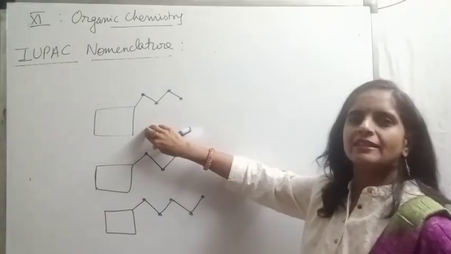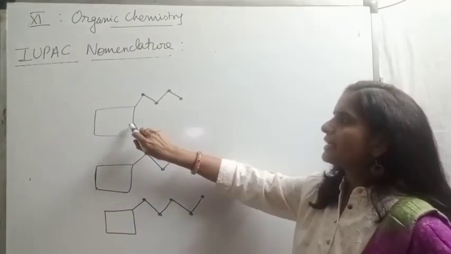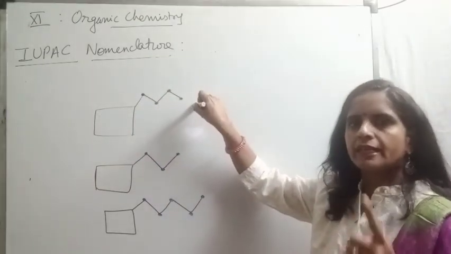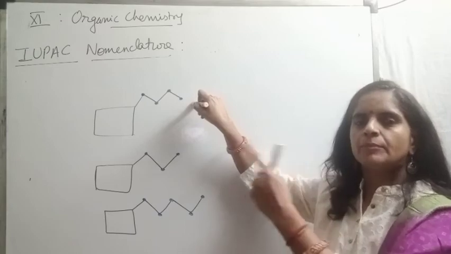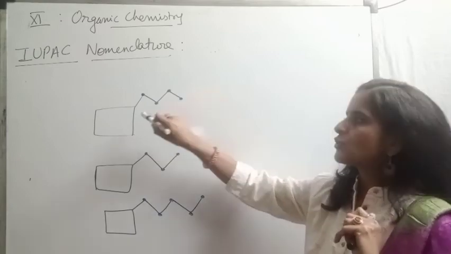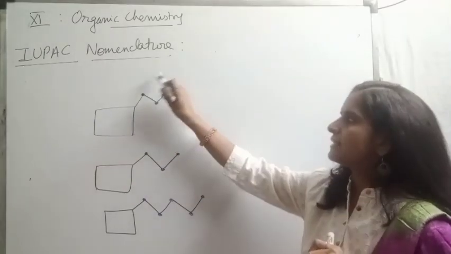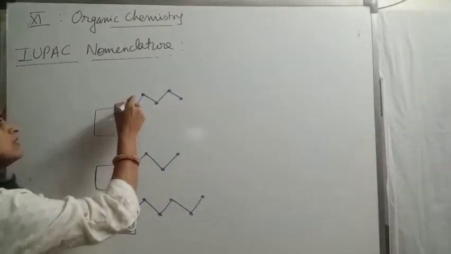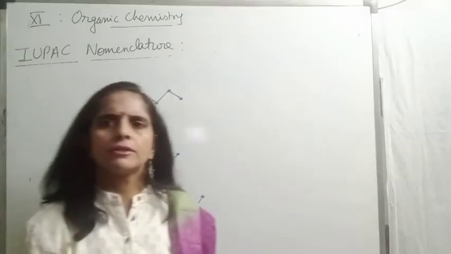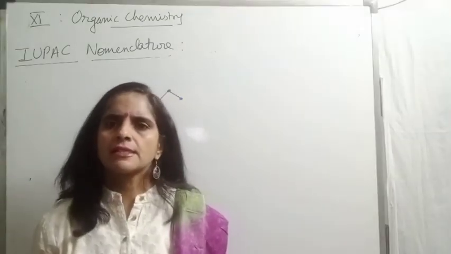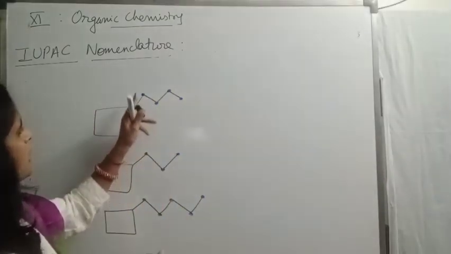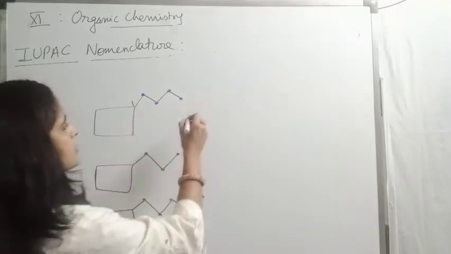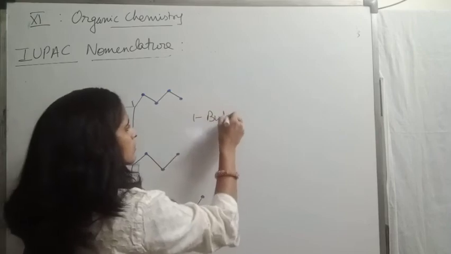Okay, now compare if you have done. The ring is a 4 carbon ring, the side chain 1, 2, 3, 4, again 4. I gave you the rule: if lengths are the same, then the ring will get preference. So of course, this is the main chain and this one is a side chain, present at the first position. Whether you write it or not, the answer is the same, beta. So at the first position, I have a group of 1, 2, 3, 4 carbon. A 4 carbon group is butyl. So this is 1-butyl.